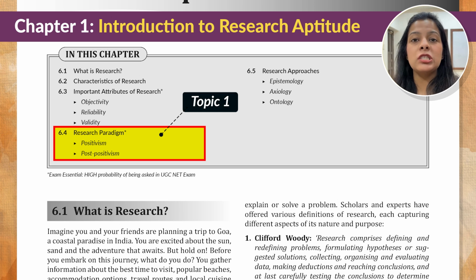Last but not the least, you need to also remember the key developments that have happened under post-positivism, like they have integrated the qualitative and quantitative strategies. They've also put in a lot of emphasis on strategy-based questions. So these types of terminology you need to acquaint yourself with.